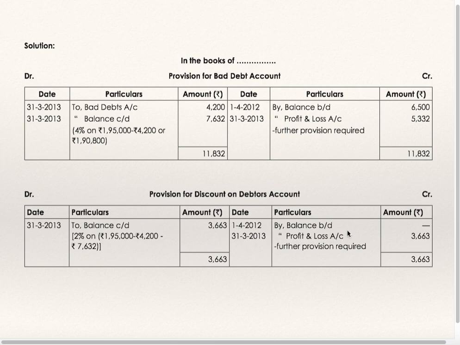So by profit and loss account, further provision required 3663. This is to be transferred to profit and loss account. This is the balance figure.